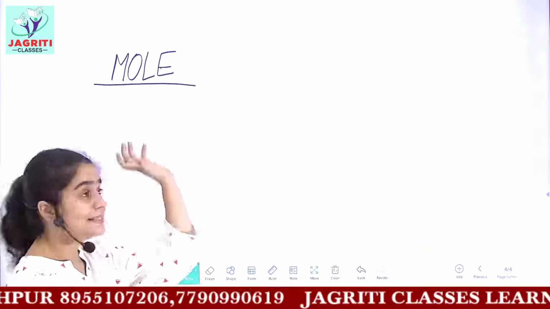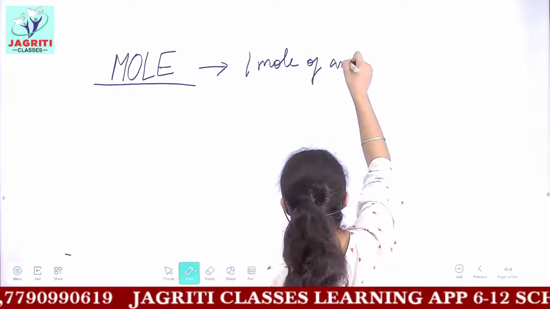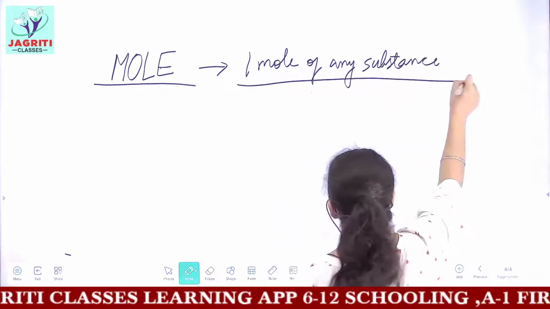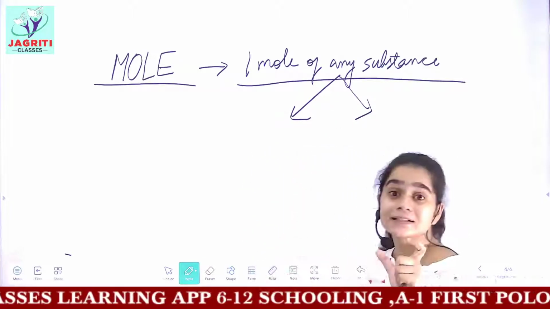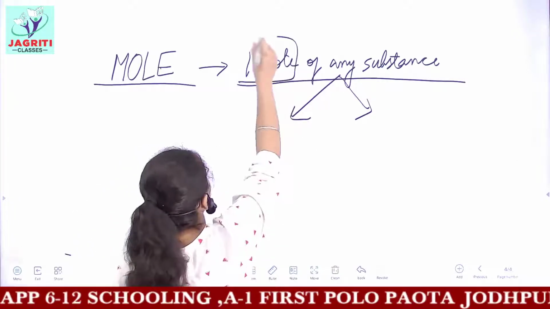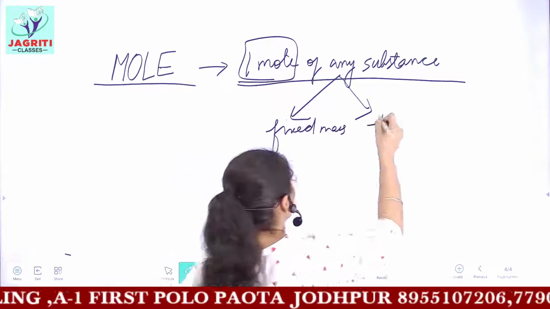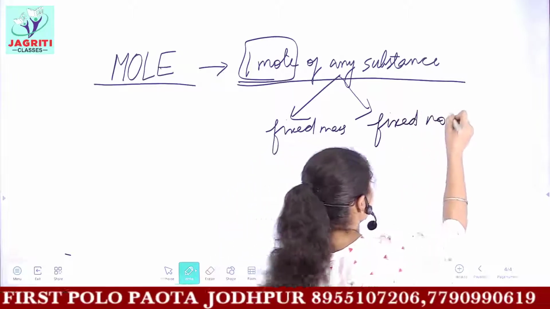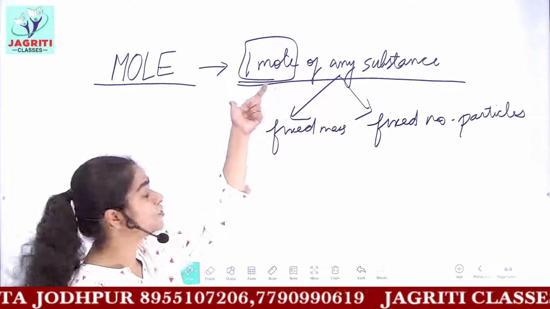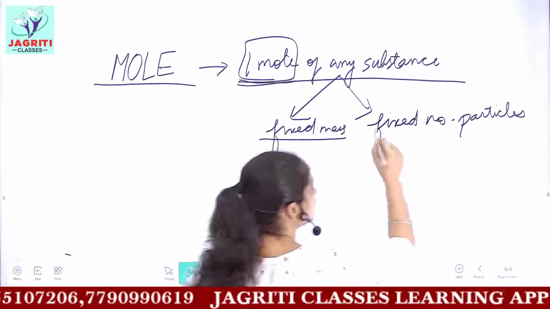This word mole means that if you have 1 mole of any substance, then 1 mole of any substance would have a fixed mass and a fixed number of particles. So in chemistry, after much experimentation, this interesting finding was made that 1 mole of any substance has a fixed mass and a fixed number of particles.